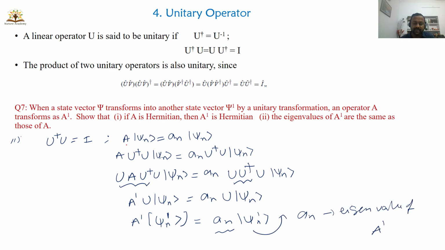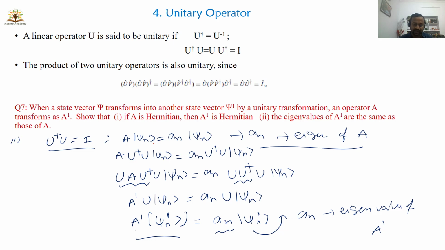Initially we considered that an is the eigenvalue of A. We started with this assumption, an is the eigenvalue of A, and we used the unitary transformation, that is U dagger U equals I. Then after doing some simple mathematics, I have arrived at A prime acting on psi n prime is equal to an into psi n prime. So an is the eigenvalue.